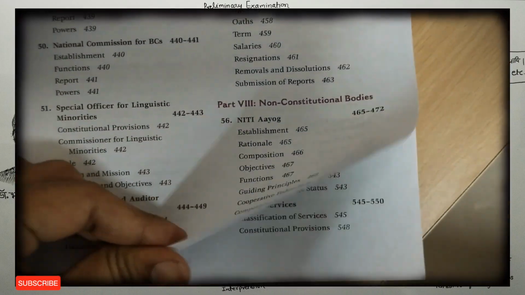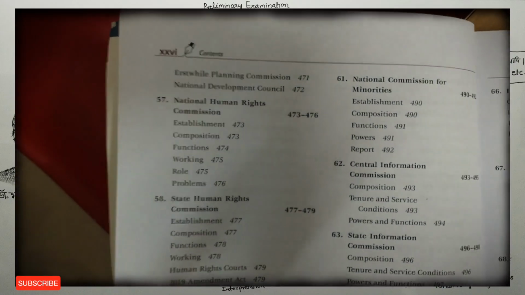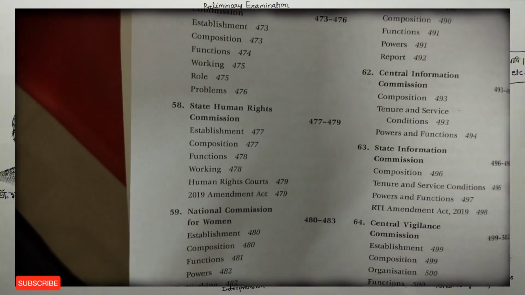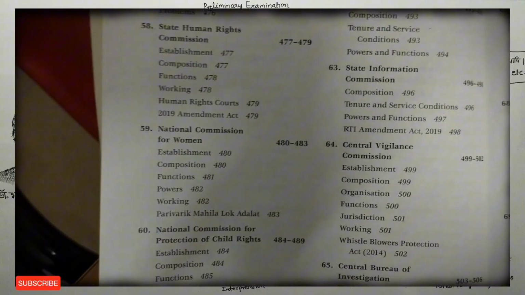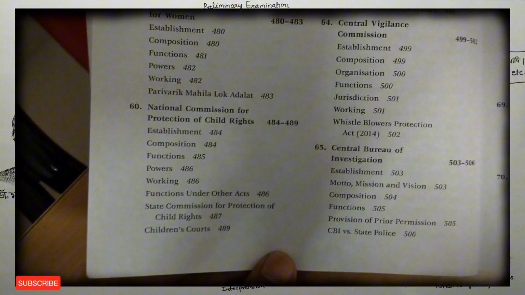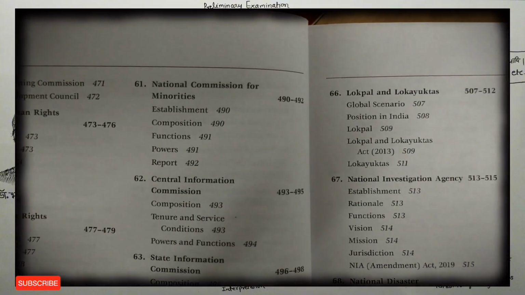Chapter number 57 tells us about National Human Rights Commission. Chapter number 58 tells us about State Human Rights Commission. Chapter number 59 tells us about National Commission for Women. Chapter number 60 tells us about National Commission for Protection of Child Rights. Chapter number 61 tells us about National Commission for Minorities.